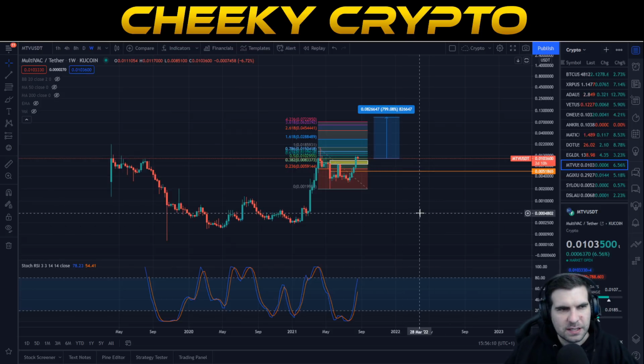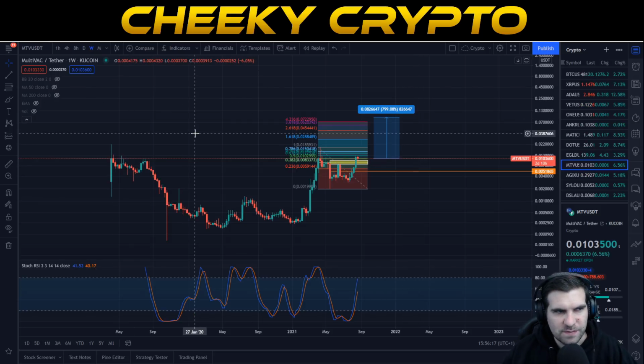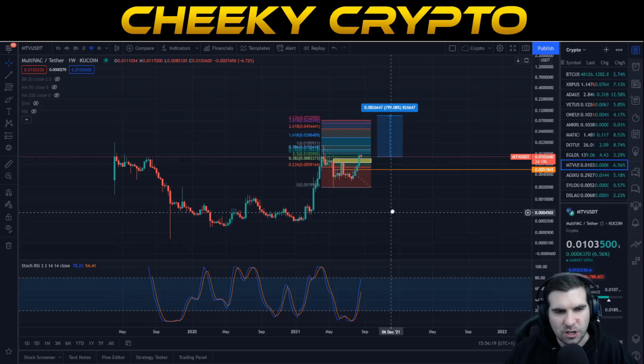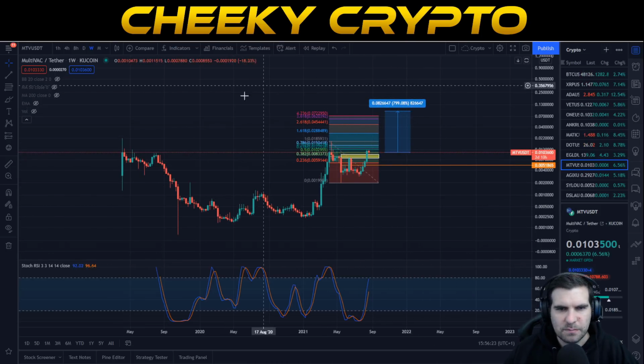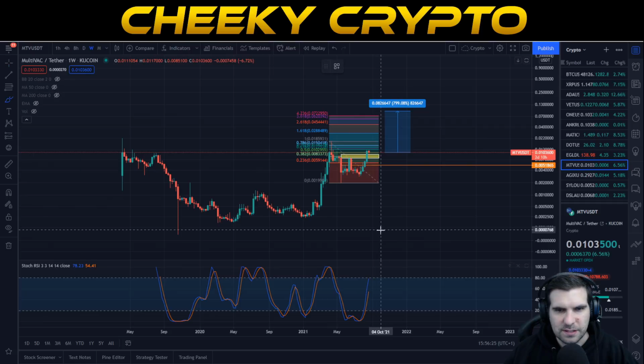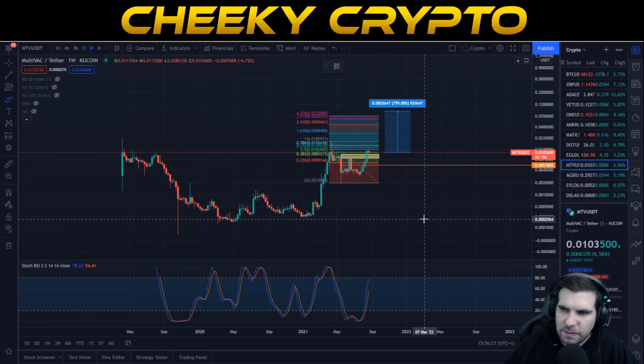Now, for anyone using TradingView, you'll be able to replicate this. So again, just log into your TradingView, search for BCAN against USDT, and this is the weekly chart on BEG's exchange. Okay, so obviously during this weekly chart, there's a few things we have to discuss before we get into the here and the now.